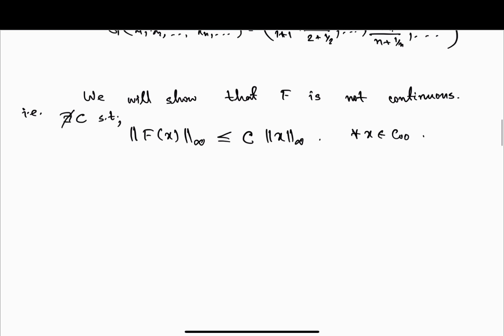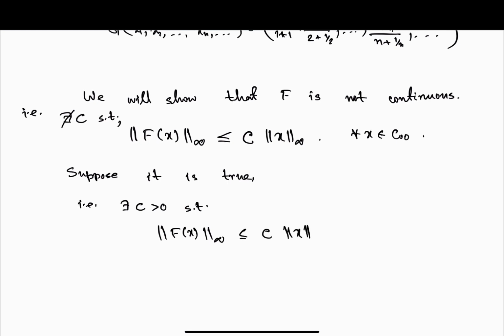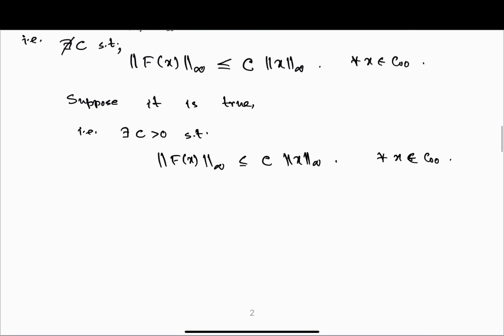Okay, so suppose this will hold, right? Let's prove it by contradiction. Suppose it is true, which means there exists c positive such that norm of f(x) infinity is less than c times norm of x infinity for all x in c00. Then what will happen? Let's take some particular point.